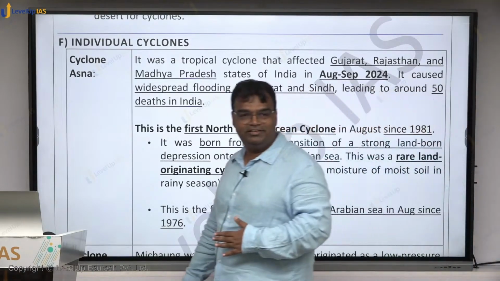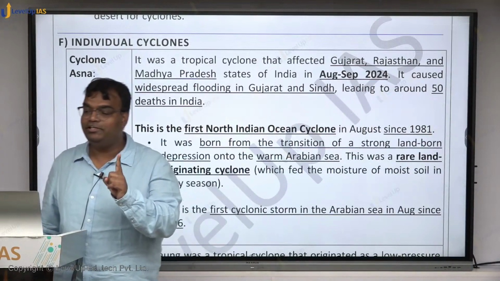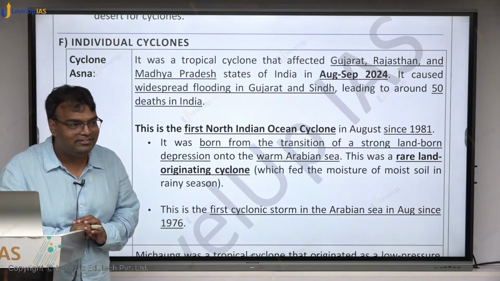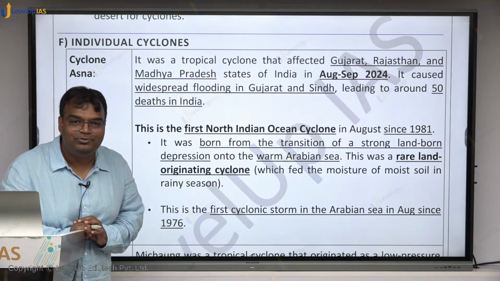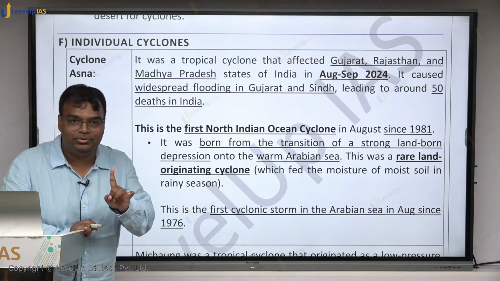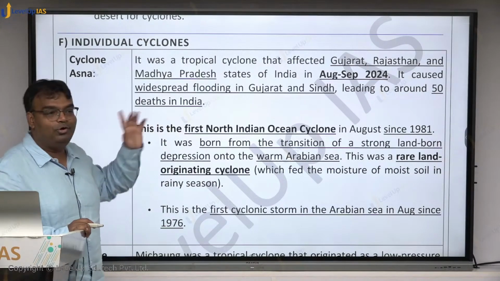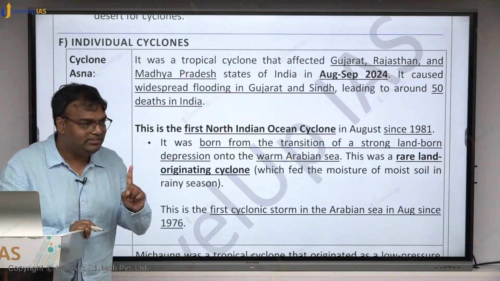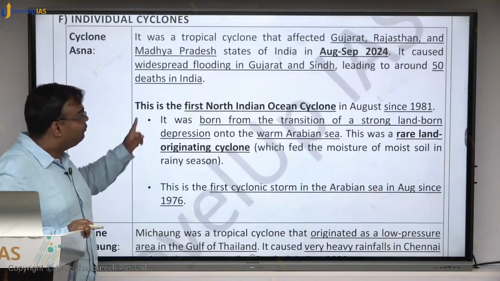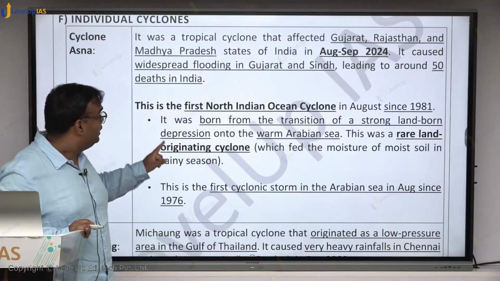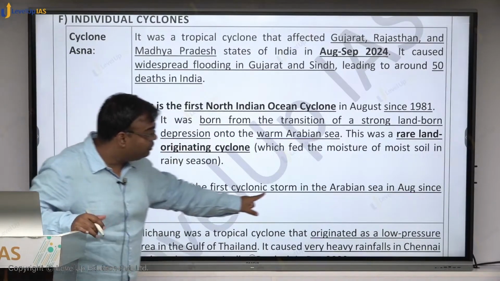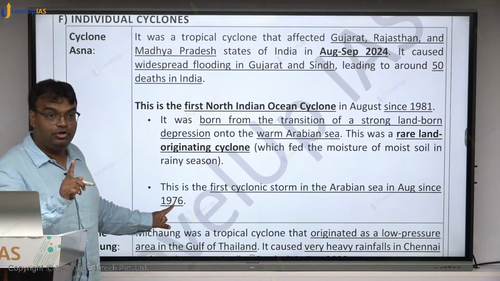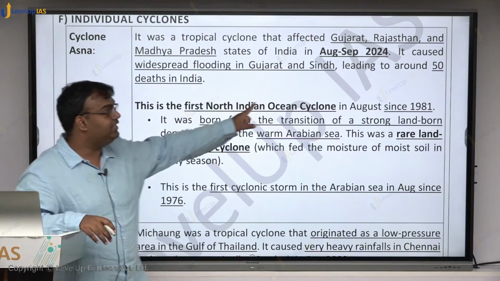In the North Indian Ocean, cyclones generally do not occur during the monsoon period. Cyclones do not occur during the monsoon period. Exceptions can happen. This Asna was one such exception. Do we understand this? First. Second, this is the first cyclonic storm in the Arabian Sea in August since 1976. In the North Indian Ocean this is the first since 1981.